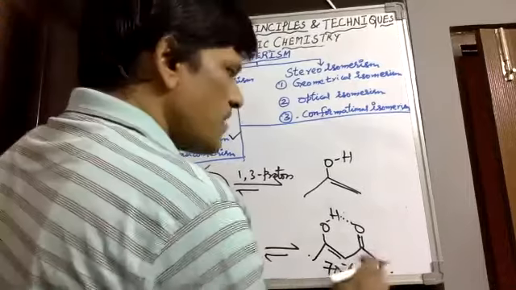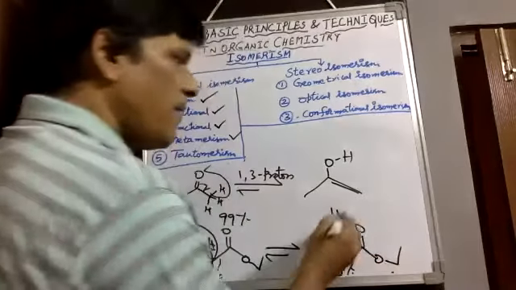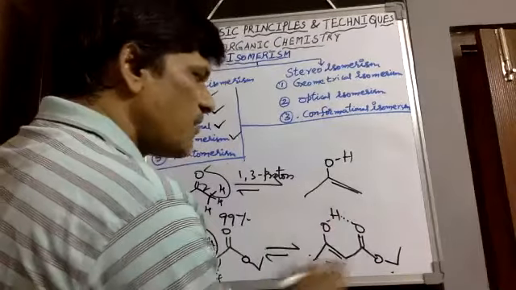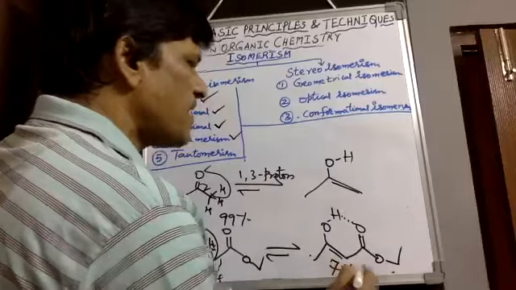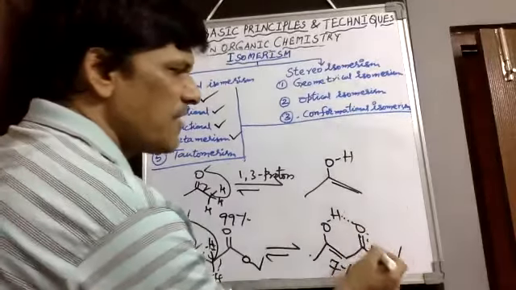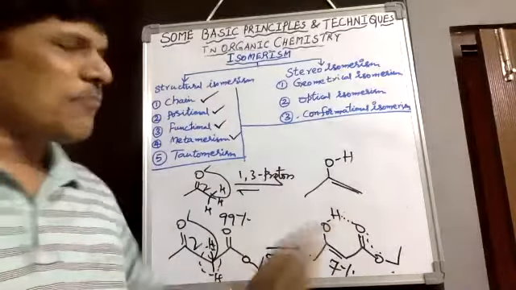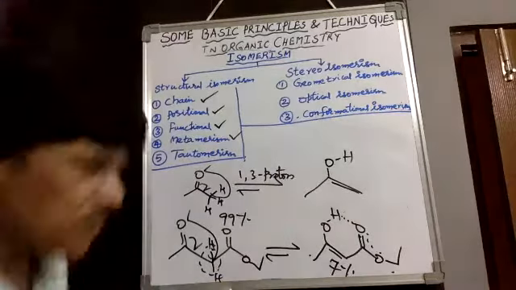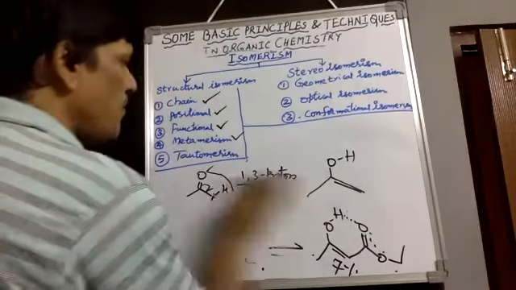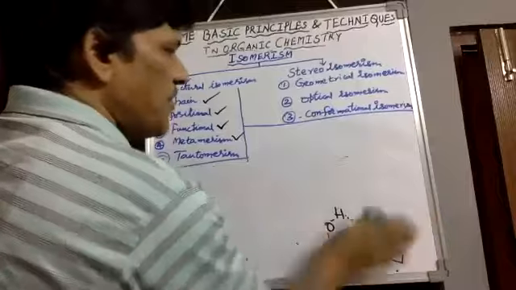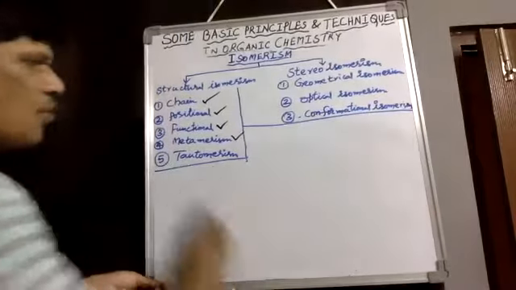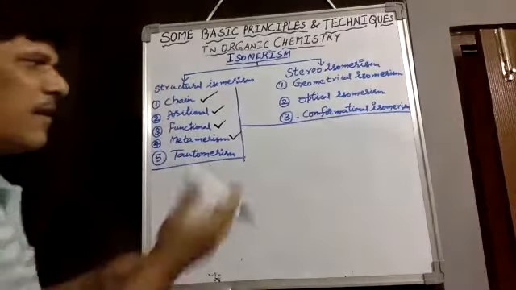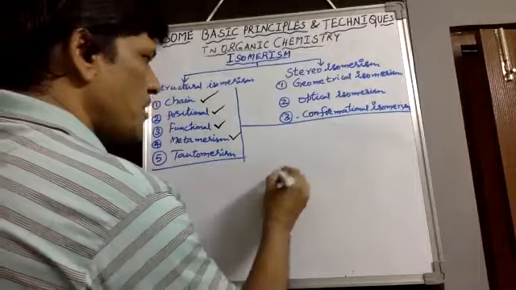If the compound is like this, OC2H5, the hydrogen bond stability is very low, only 7% exists because of resonance stabilization taking place here, but hydrogen bond formation is very difficult. Therefore, such kind of enol formation is very difficult. Hydrogen bond formation or else resonance stabilization. Resonance stabilization is more stable than hydrogen bonding than normal enol substances.